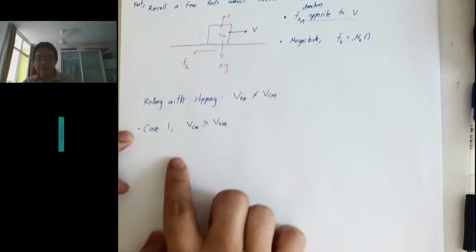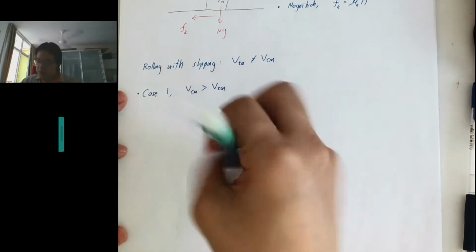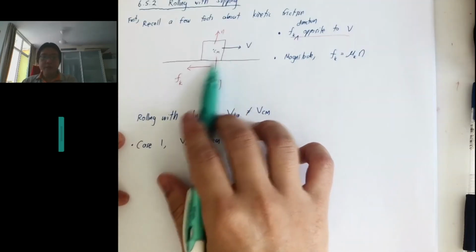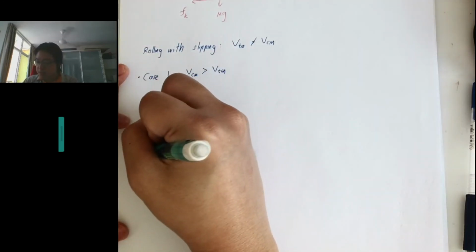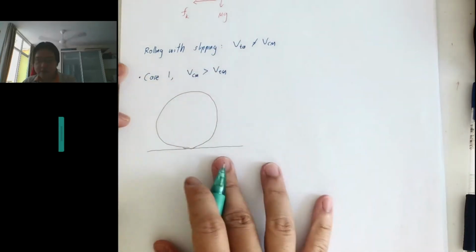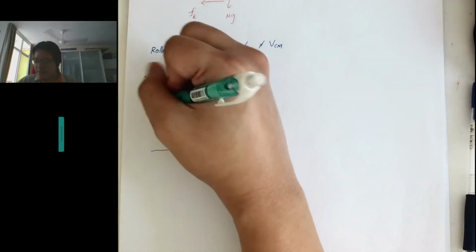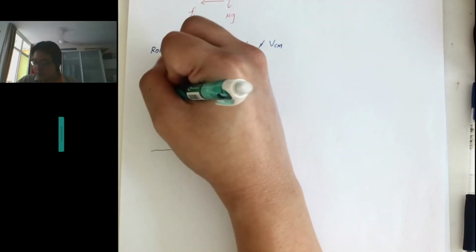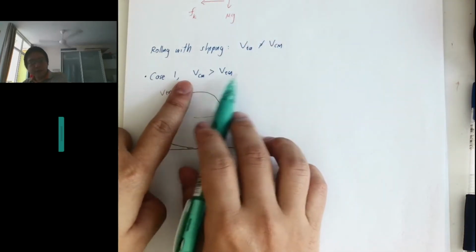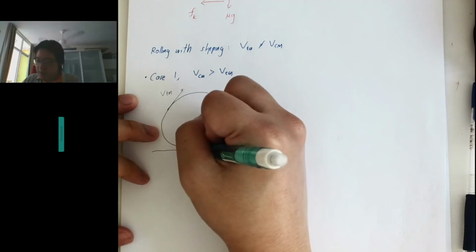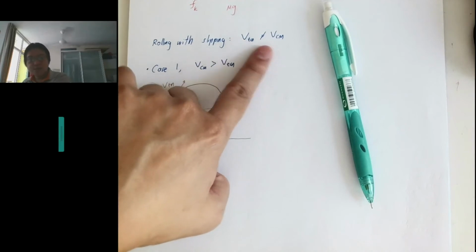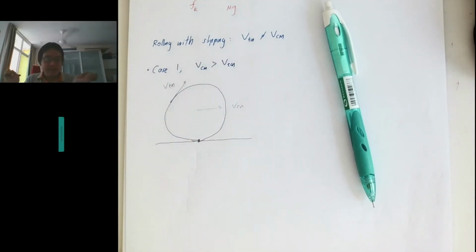So what's actually happening if V center of mass is greater? We can visualize this, and remembering it, we can even determine the direction of static friction. Very ugly circle, but we can get a point. We have the V tangential, and then we have the VCM, but my VCM is greater than V tangential. Let's see what happens at the bottom, where the important thing happens. When these two are not equal, the two vectors do not cancel each other anymore.